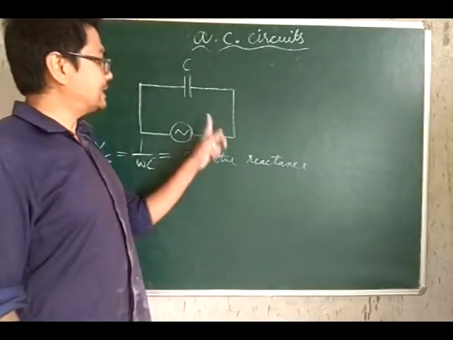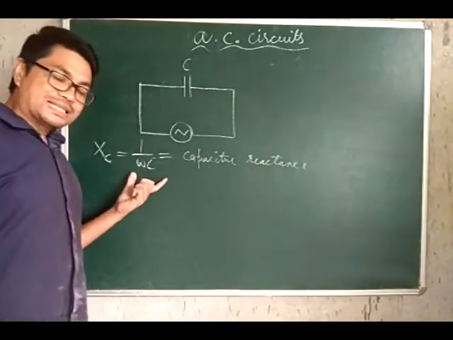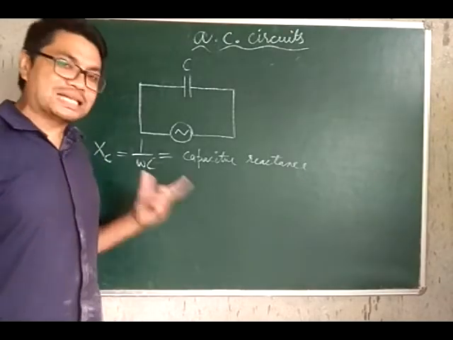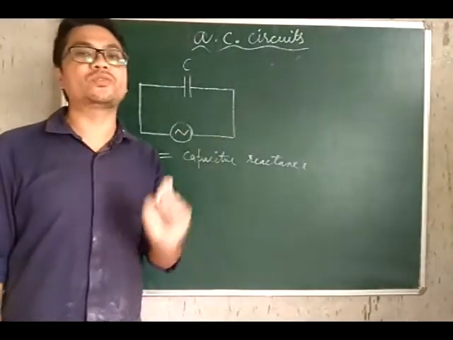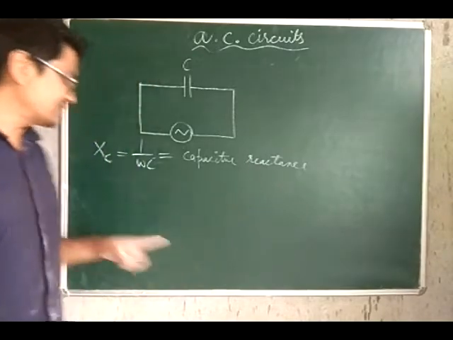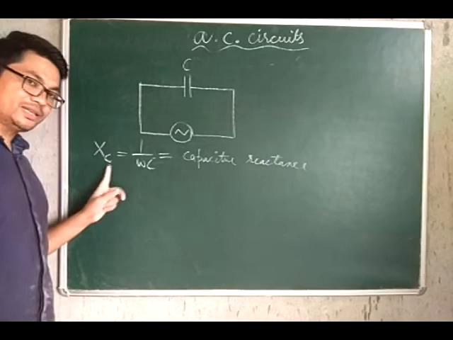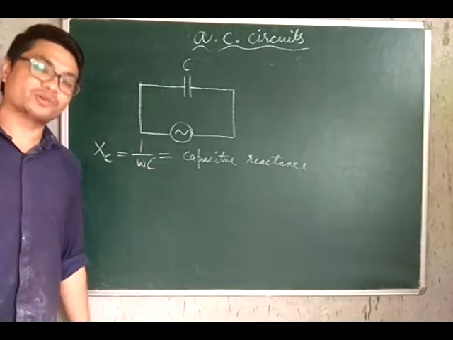Also we see that in case of capacitive circuit, 1 by omega C has the dimension of resistance. So to say, 1 by omega C is the resistance which a capacitor offers to the flow of alternating current, and it's called capacitive reactance. It is denoted by capital X with a subscript c. Xc is equal to 1 upon omega C, and this is capacitive reactance.